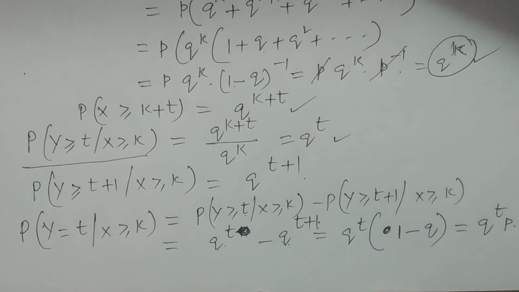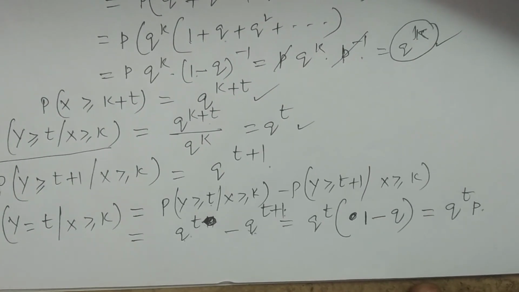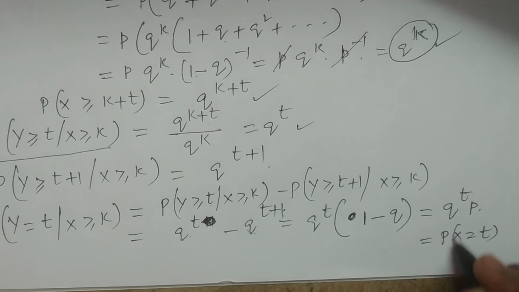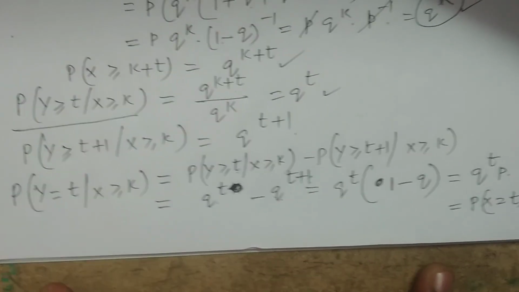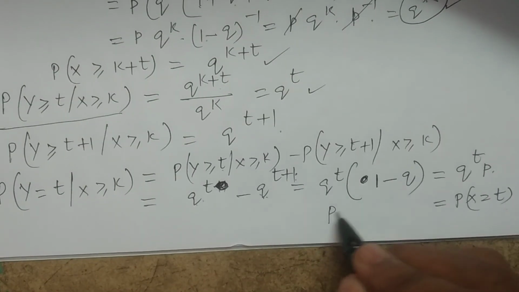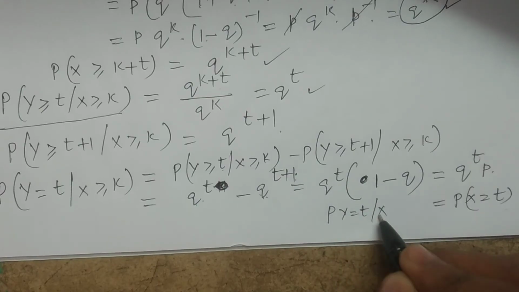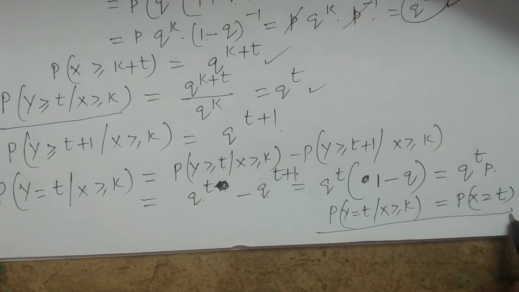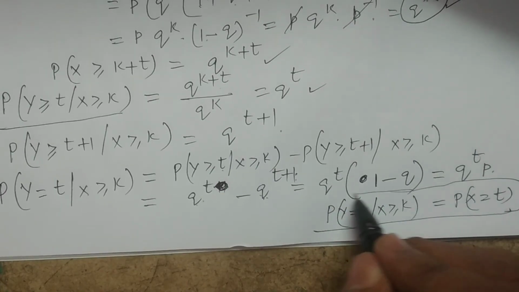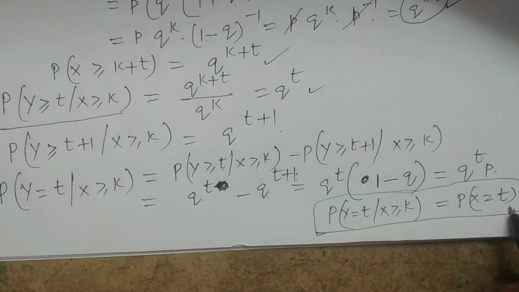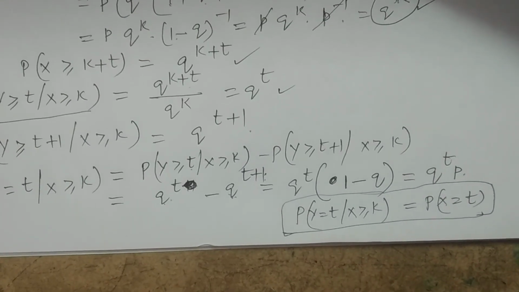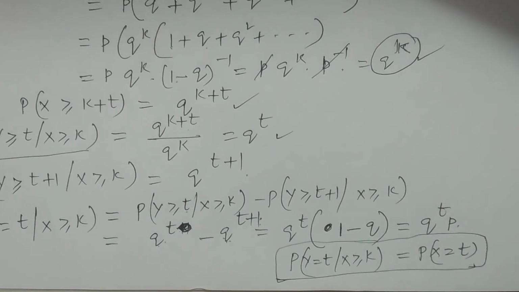What is q power t into p? It is nothing but probability of x is equal to t. So therefore, probability of y is equal to t given x greater than or equal to k is nothing but probability of x is equal to t. It is therefore geometric distribution satisfies lack of memory property. Geometric distribution possesses the lack of memory property.